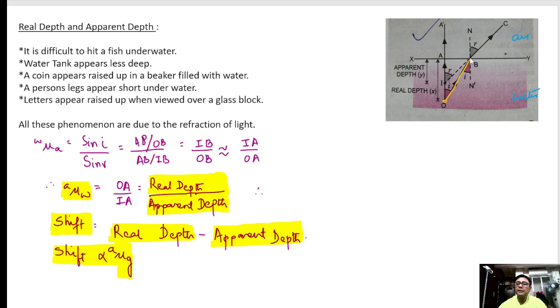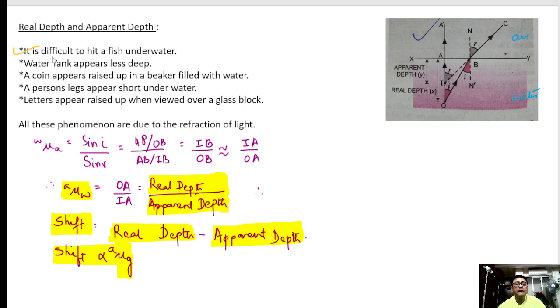It suffers refraction, so it will move away from the normal. And if I produce it back, here is the image. That means any person who is seeing from here will feel that this object is actually here. So it will appear raised up to him. Clear? So from that point of view, this coin will appear raised up.